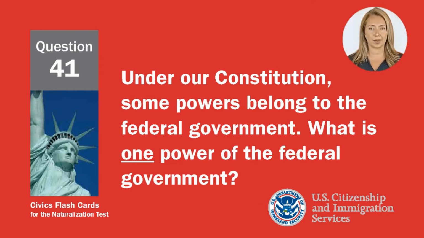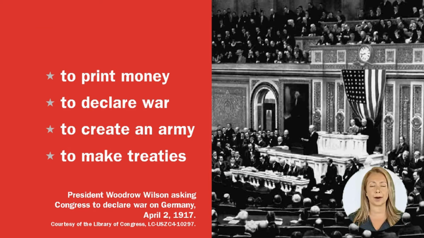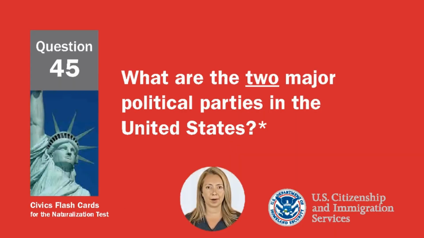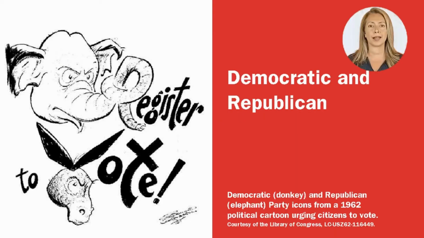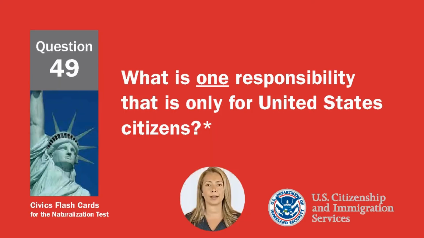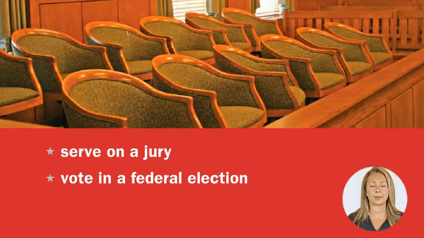Under our Constitution, some powers belong to the federal government. What is one power of the federal government? To print money. To declare war. To create an army. To make treaties. What are the two major political parties in the United States? Democratic and Republican. What is one responsibility that is only for United States citizens? Serve on a jury. Vote in a federal election.